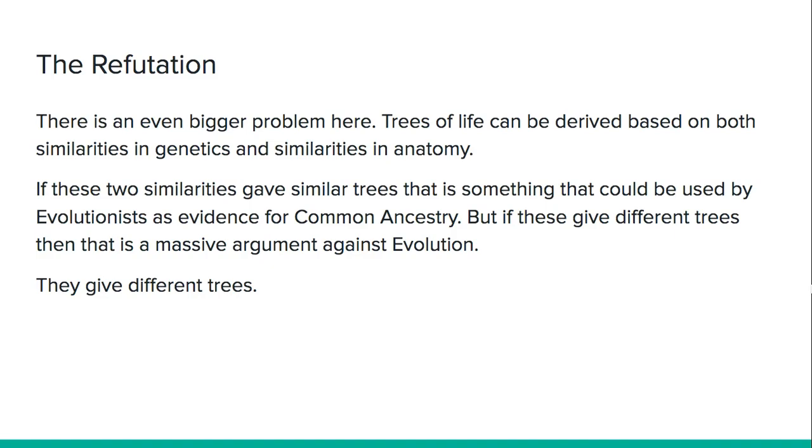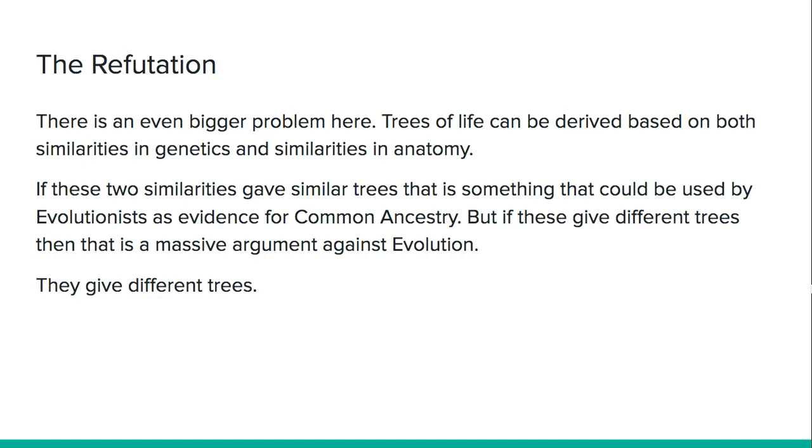Now, more than this, there's an even bigger problem here. Trees of life can be derived based on both the similarities in genetics and similarities in anatomy. Genetics, genes, again, I've explained what that is in earlier videos. Similarities in anatomy, basically type of body, like bones, organs, etc. That's what anatomy means. If these two similarities give similar trees, then that can be used by evolutionists as evidence for universal common ancestry. But if these give different trees, then that is a massive argument against evolution. They actually give different trees.